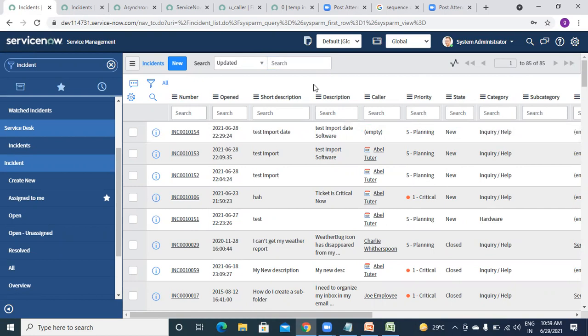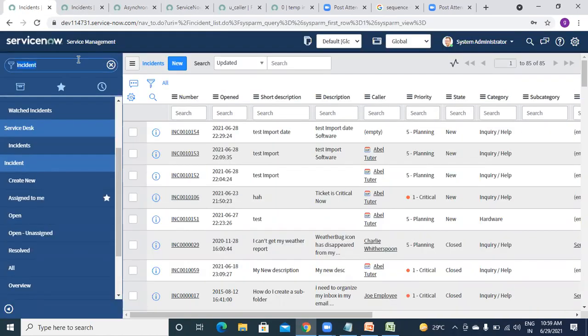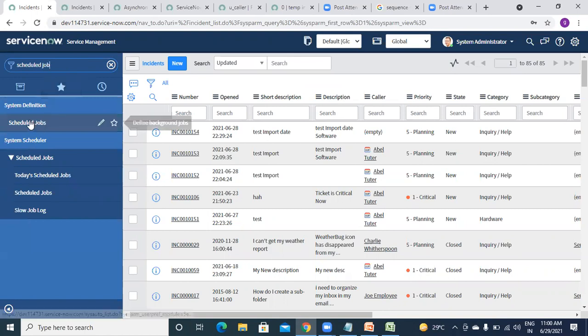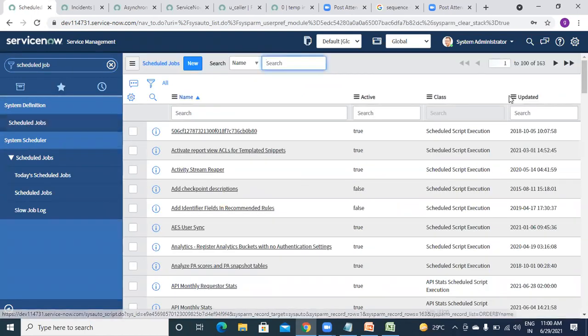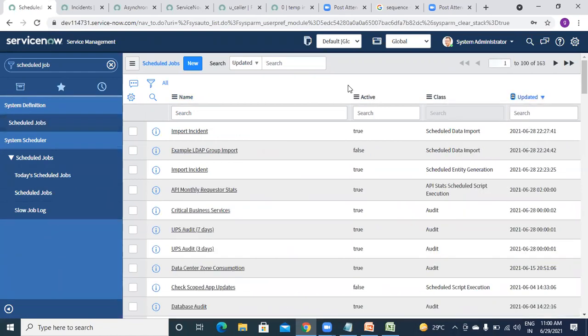Okay, so clear how we can run transform map manually, and how we can create a schedule job, and we can execute that by ourselves, or we can schedule that. And if I don't run that schedule job by clicking on execute now, it will create that record at 1 a.m. Okay, so that is the difference.